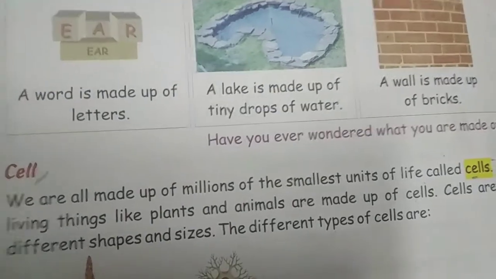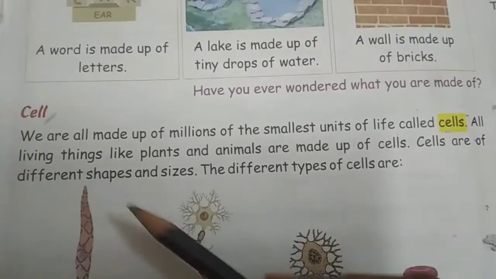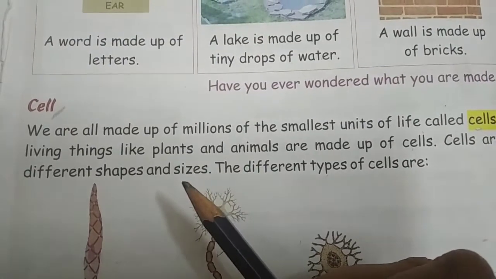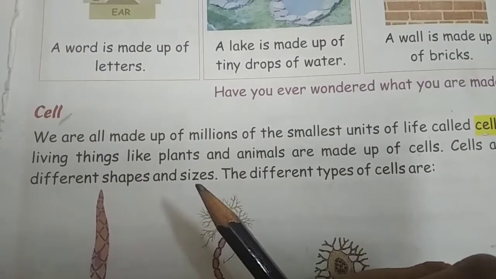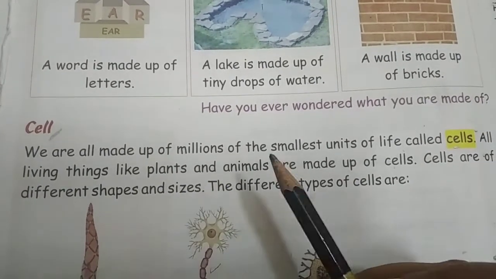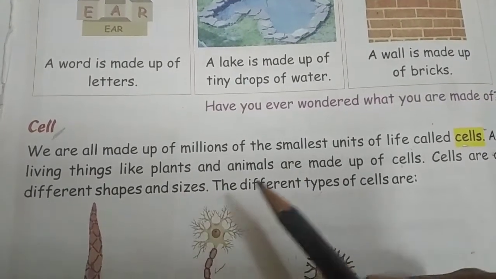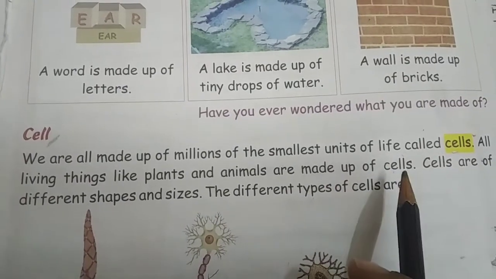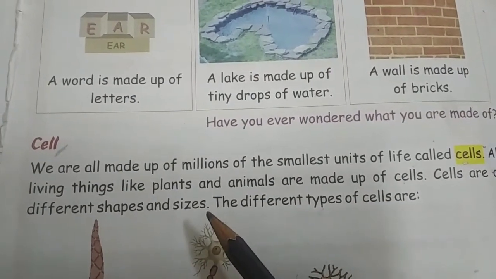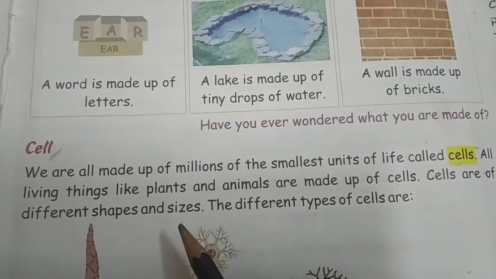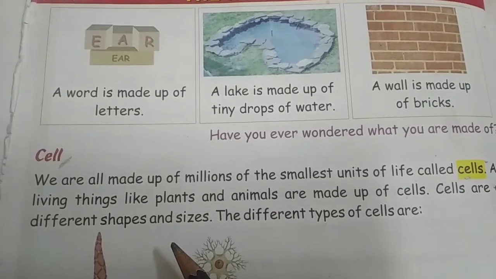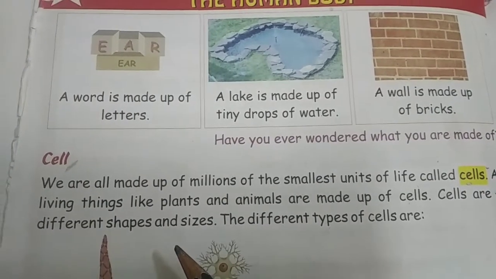C-E-L-L-S, cells. Okay? Now, all living things like plants and animals. As in our previous classes, we have discussed that plants and animals both are living things, right? So, all living things like plants and animals are made up of cells. Cells are of different shapes and sizes. That means some may be long, some may be flat, some may be round, etc.